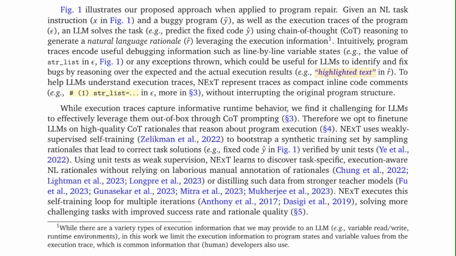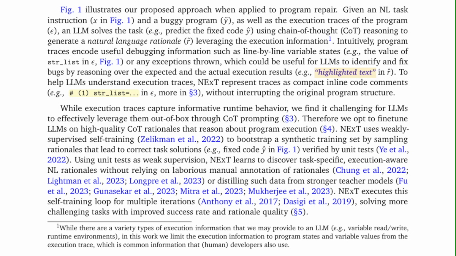Intuitively, program traces encode useful debugging information such as line-by-line variable states, e.g. the value of star_list in E, Fig 1, or any exceptions thrown, which could be useful for LLMs to identify and fix bugs by reasoning over the expected and the actual execution results, e.g. highlighted text in R. To help LLMs understand execution traces, NExT represents traces as compact inline code comments, without interrupting the original program structure.